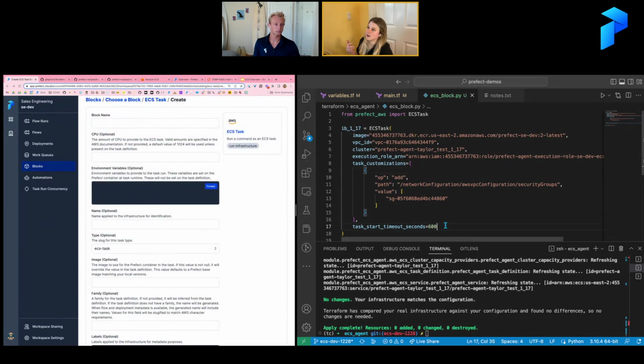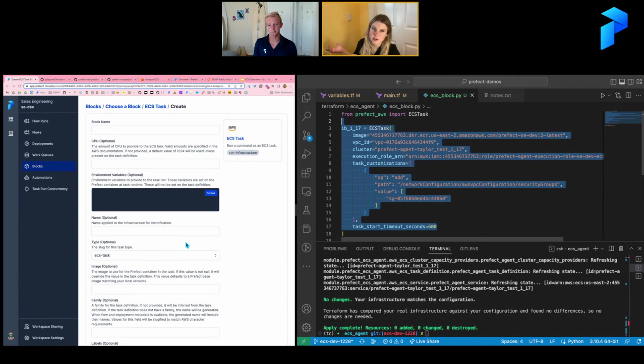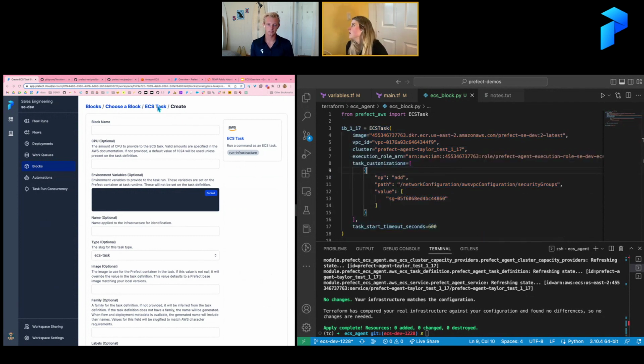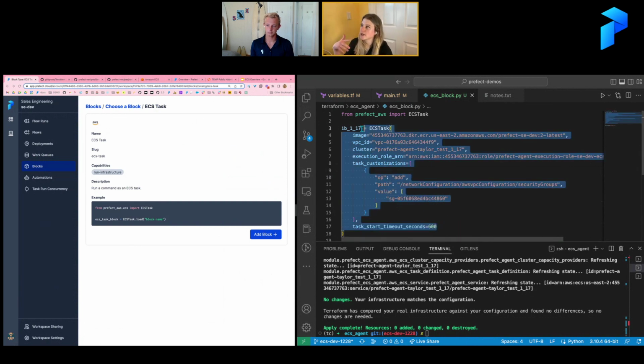I've created a version of this because, of course, Prefect is a very code-friendly, code-first tool. So anything that you can put into a form in the UI like this, you're also going to be able to define in Python. So that's what I've done over here, just to show you. There are so many defaults. You don't have to fill out all that information, but with just this information, Prefect will use these inputs along with defaults to construct a task definition for you. And that is what will be used whenever you're kicking off flow runs.